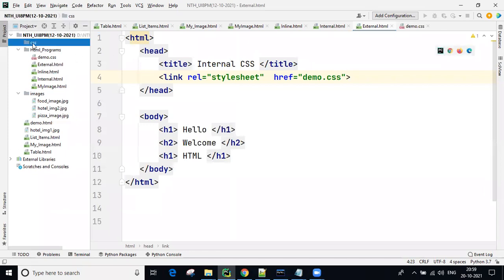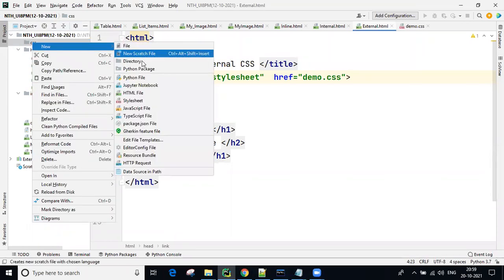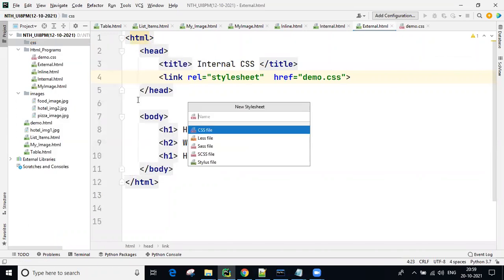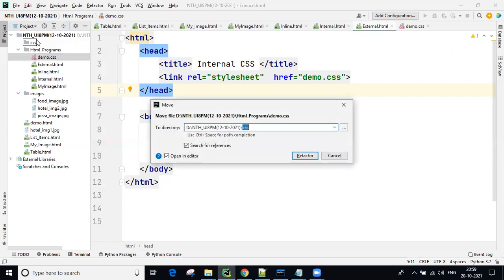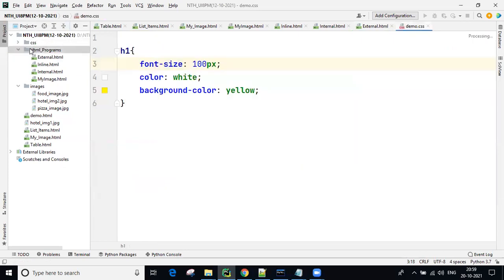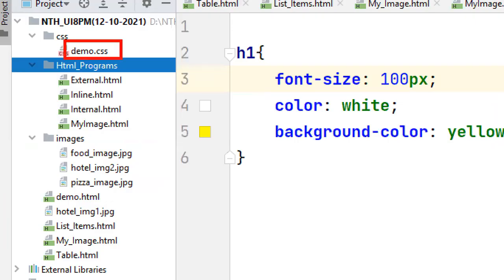Now in this CSS folder, right click on new, click on style sheet and give whatever CSS file name. I already created demo CSS here. Select this one, drag it into this folder, guys. See, now in this folder we have our CSS.